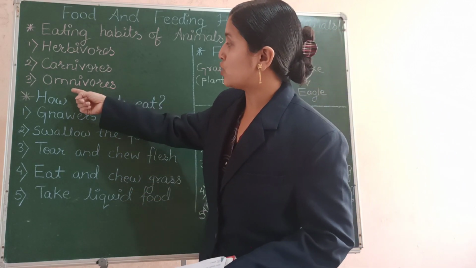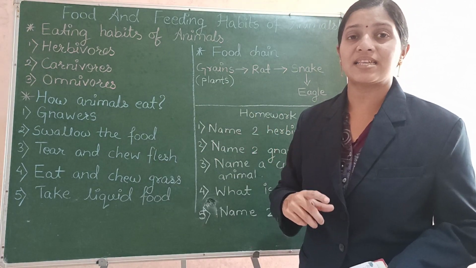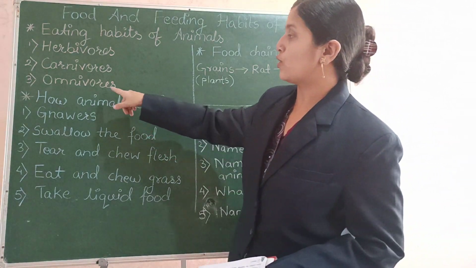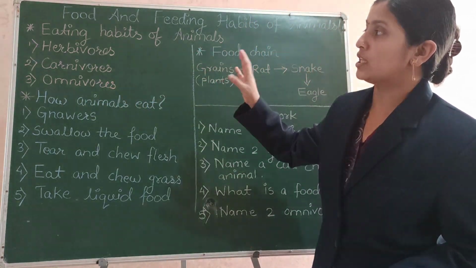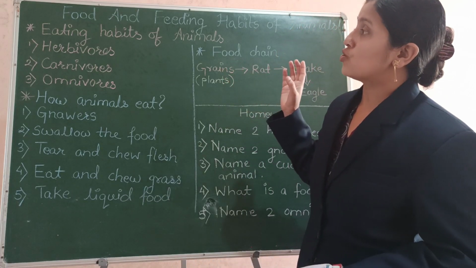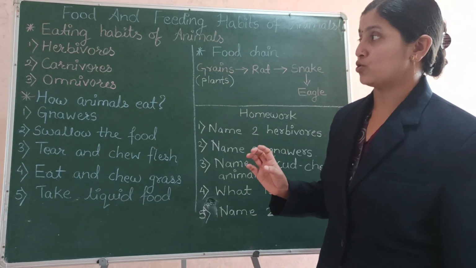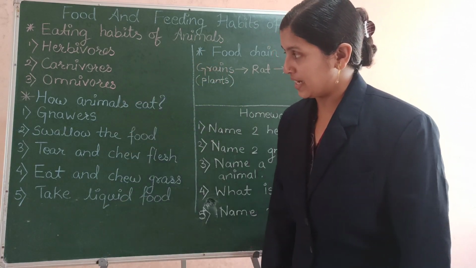So they are called omnivores. So these were the three groups of animals on the basis of their eating habits or on the basis of the food that they eat.